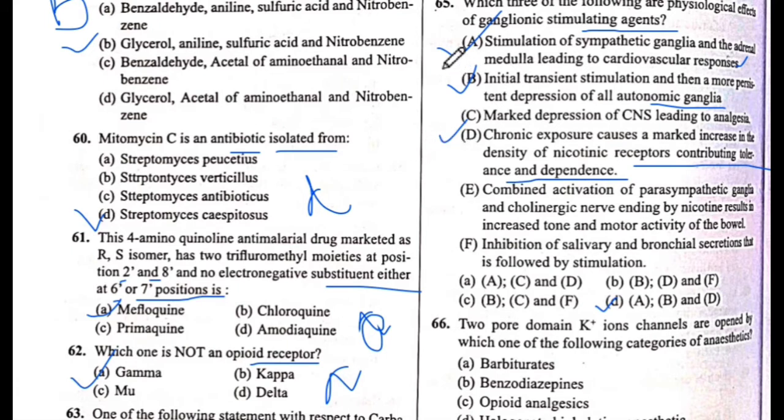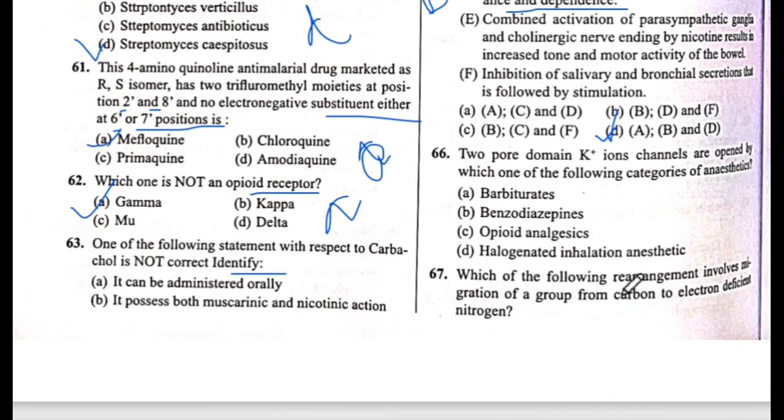The correct answer is A, B and D. Okay, the answer is D. Okay, next is 66 question number.